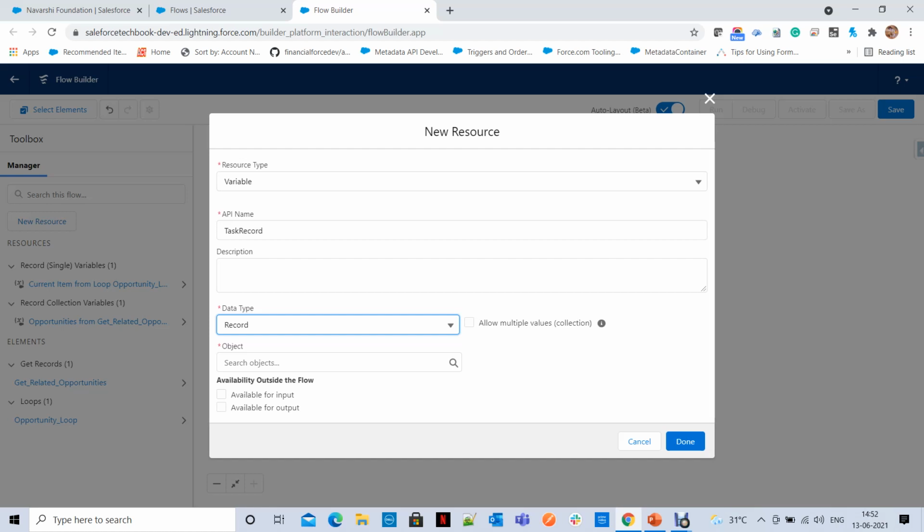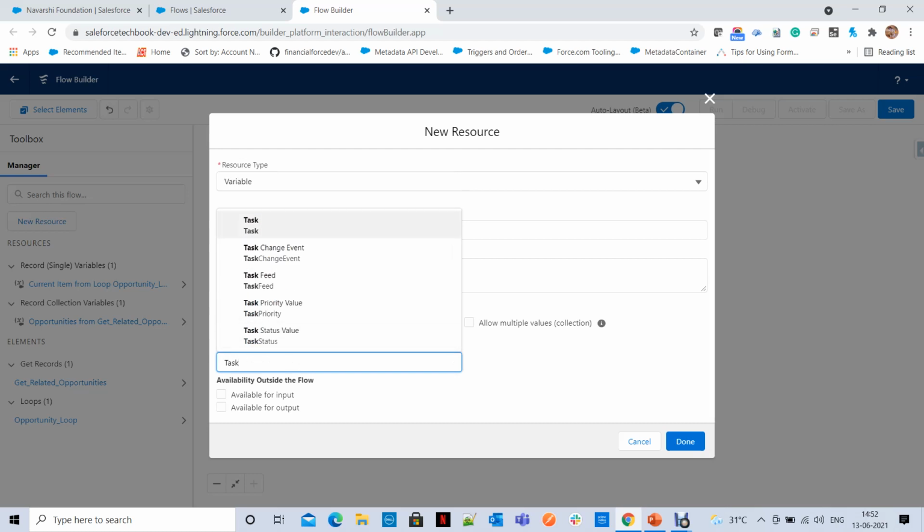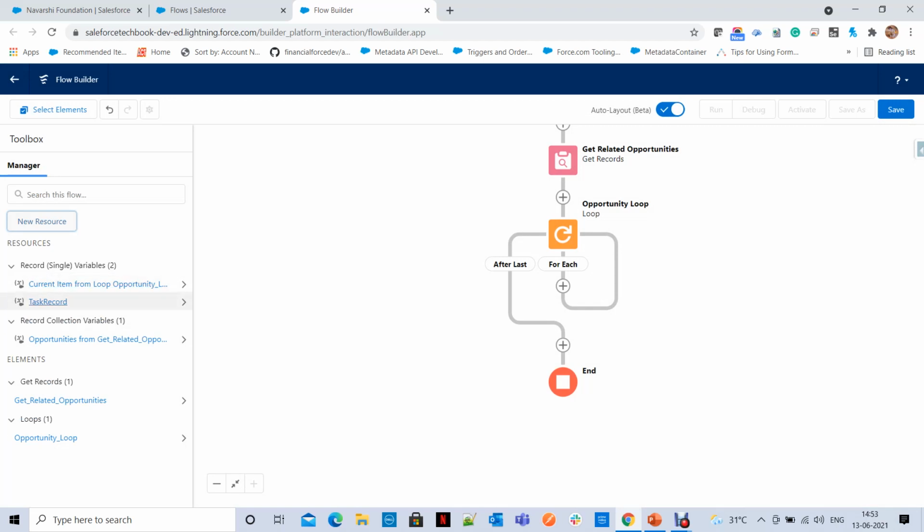So to hold that, we are preparing a single task record variable. This is a record variable and the object is task, simple. And I am not checking this checkbox because it is going to hold a single record for each opportunity, simple. Save. Now you have a task record.